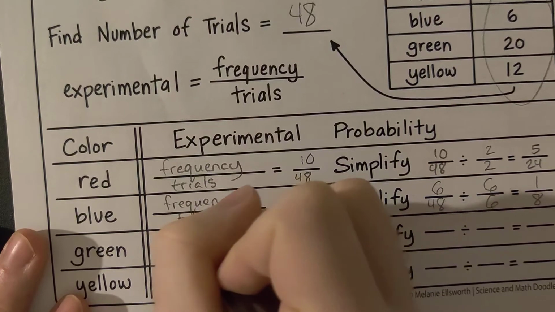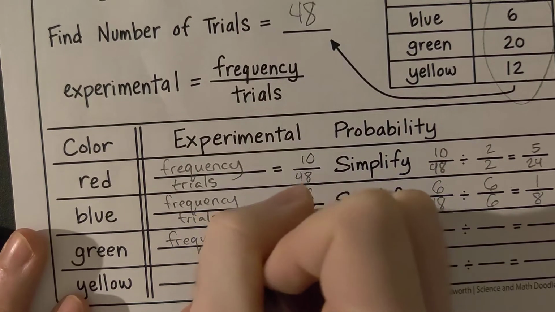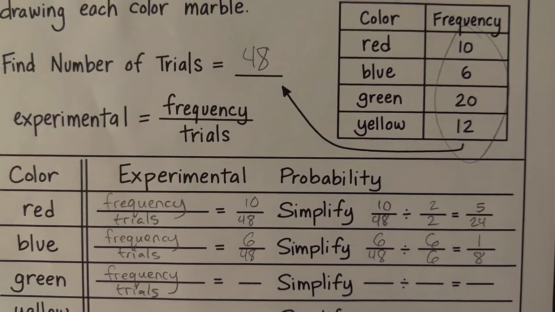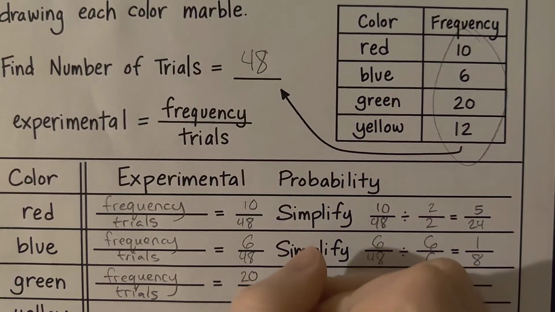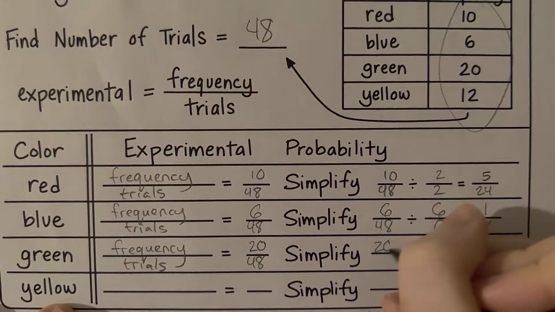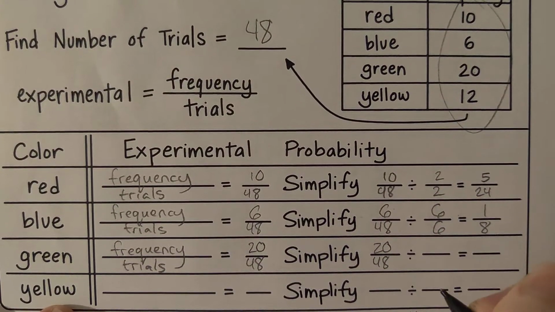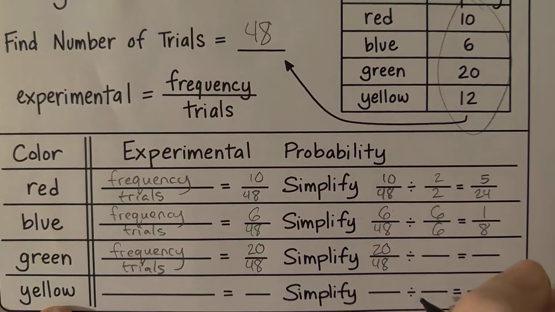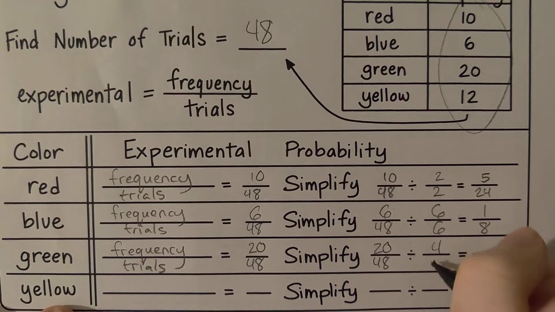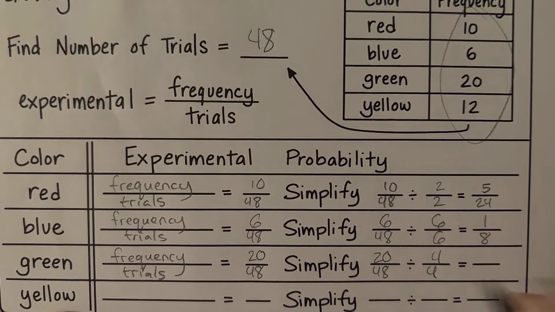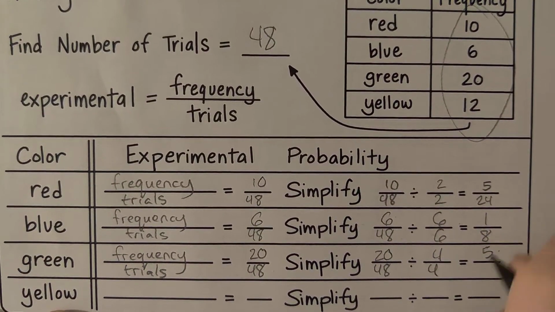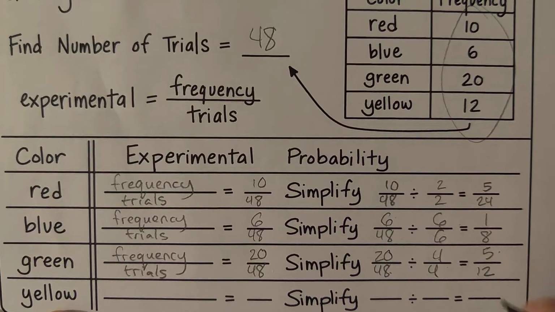Now, we're going to keep doing this, frequency of the event divided by the total number of trials. So we'll take 20 divided by 48, and find a number that divides both. You may divide by 2 and get 10 over 24, divide by 2 again and get 5 over 12, or you could simply divide by 4. Instead of dividing by 2 twice, divide by 4. That'll get you to 20 divided by 4 is 5, 48 divided by 4 is 12.